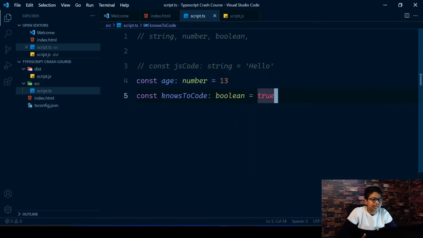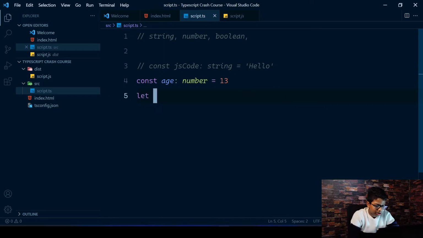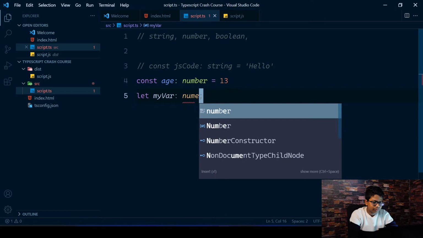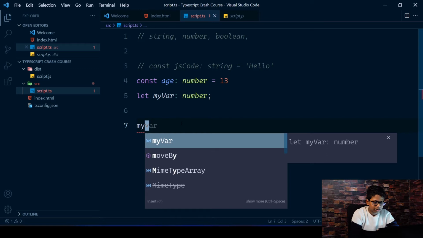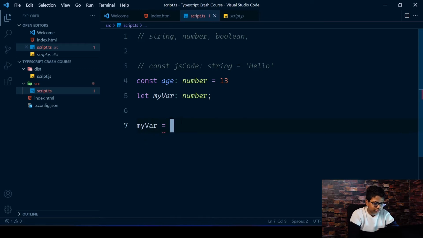We're just telling the TypeScript compiler, it doesn't actually matter if you don't give this. TypeScript will understand by default by the value which you give on the right. But if you're gonna do like let myVar, it may not like it because there's no value for this. It's given as any, and any is not very good. You have to give some kind of type for any variable that you create. So you can make this a number, for example, and then you can just go down and tell myVar equals maybe 14. So you can see this is a number now.